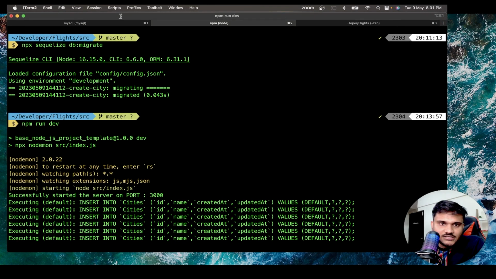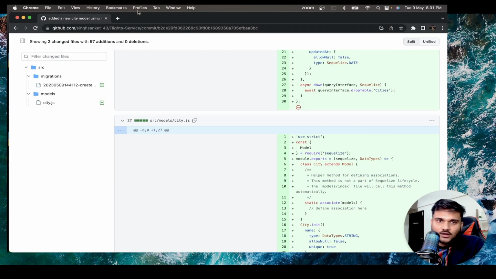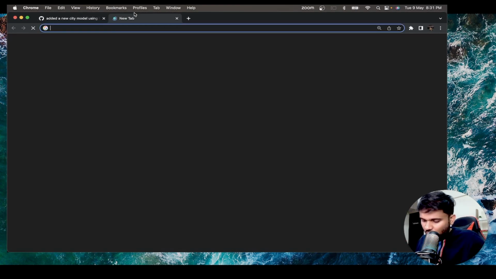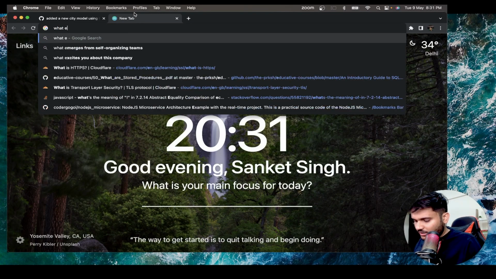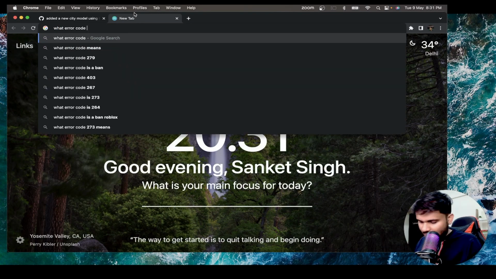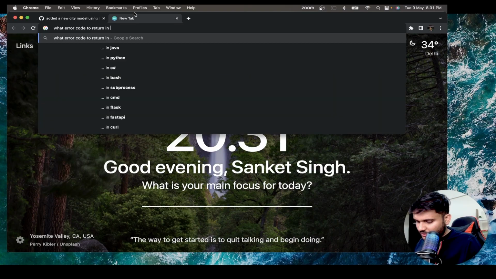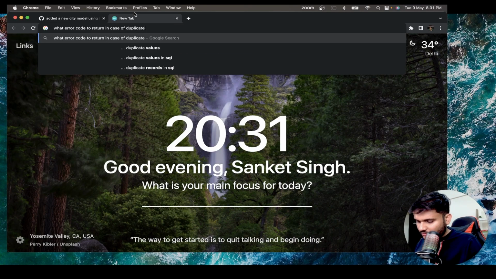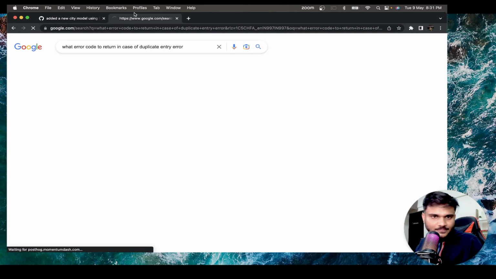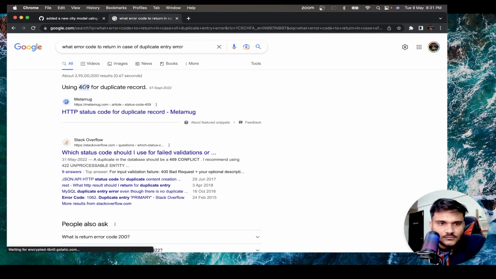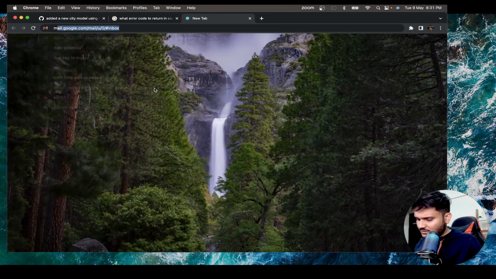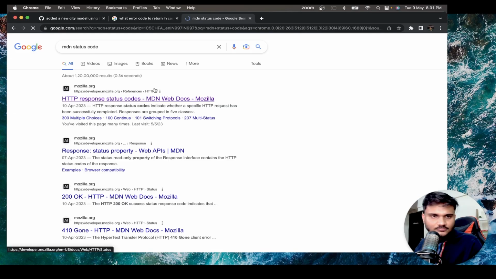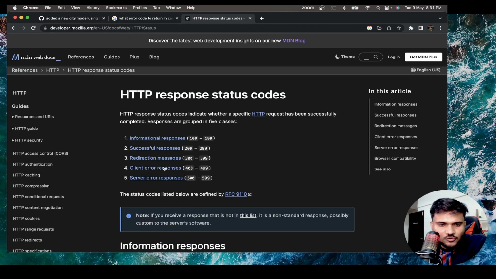Let's say we want to send some meaningful information. Okay. Let's see what can be a good error code to handle. So you can actually Google. I'll Google it in front of you. What error code to return in case of duplicate entry error. Okay. There is something like 409. Let's see. MDN status code. Let's see what is 409.